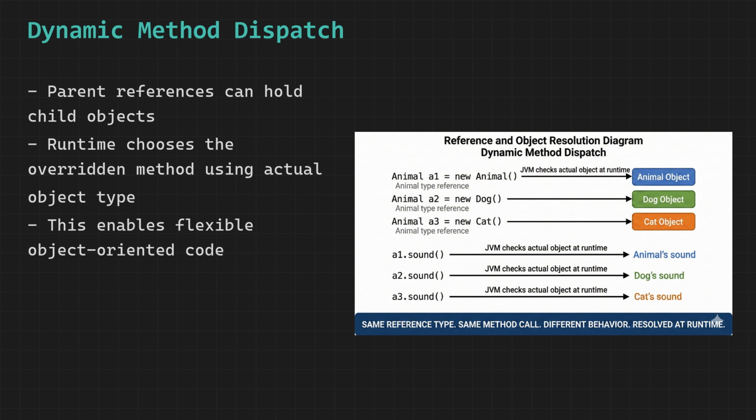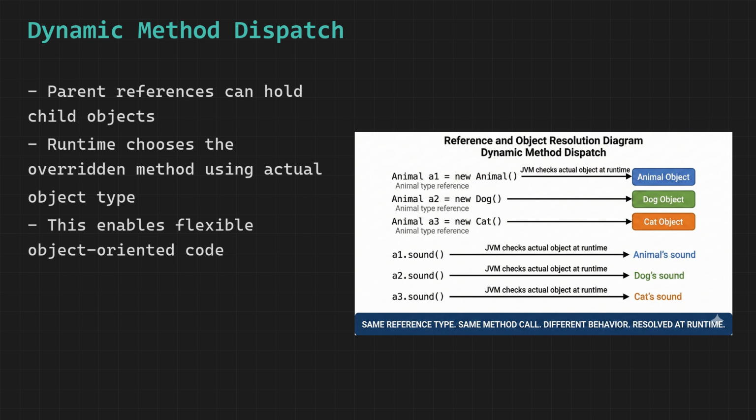At compile time, the compiler only checks whether animal has a method called sound. It does, so the compile is approved. But at runtime, the JVM looks at the actual object type, which is a dog. Dog has its own sound, so Java runs dog's version. This runtime decision is dynamic method dispatch. The word dynamic means it happens live during execution. The word dispatch means deciding which method gets called.